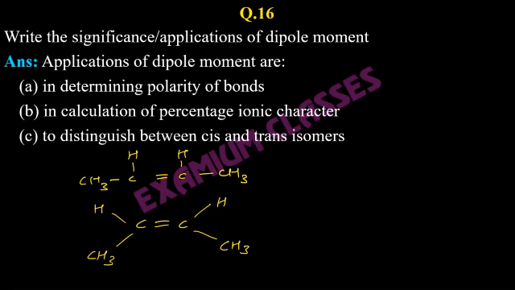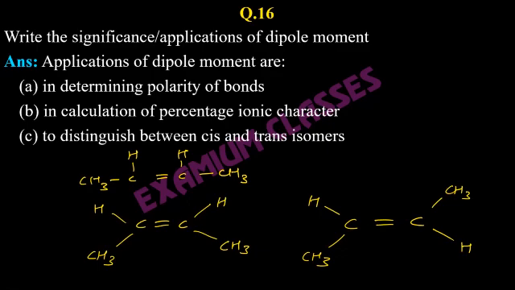But another possibility is that on the left-hand side it is the same, but on the right-hand side it can be like this also. The hydrogen is downward, CH3 is upward, the methyl group is upward. These two possibilities actually exist.